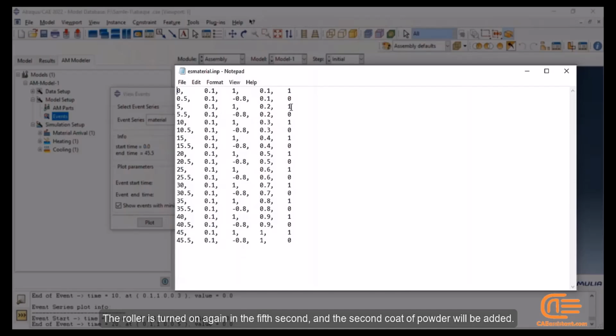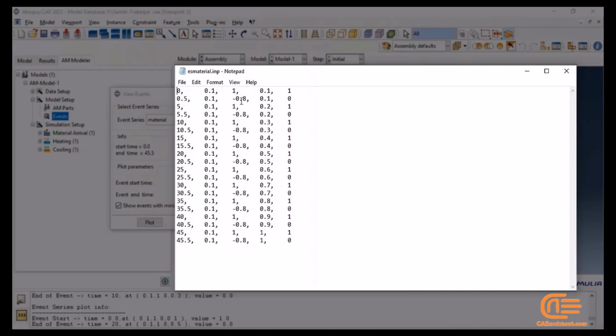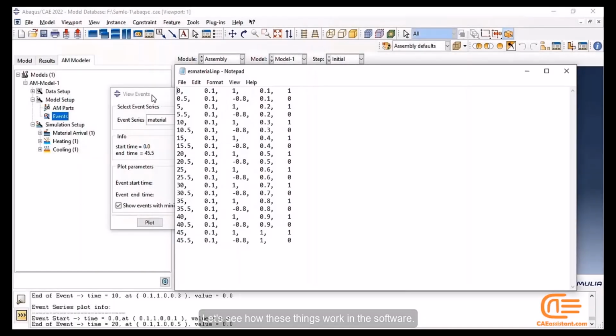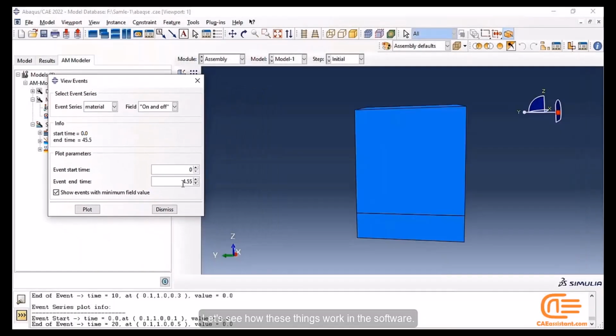The roller is turned on again in the 5th second, and the second coat of powder will be added. In 5.5 seconds the roller is turned off. Pay attention to the column of X component, which has a fixed value. We have two values in the column of Y component, 1 and minus 0.8, which completely cover the width of the build part. Let's see how these things work in the software.